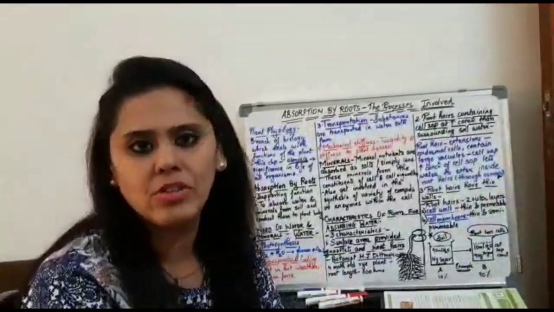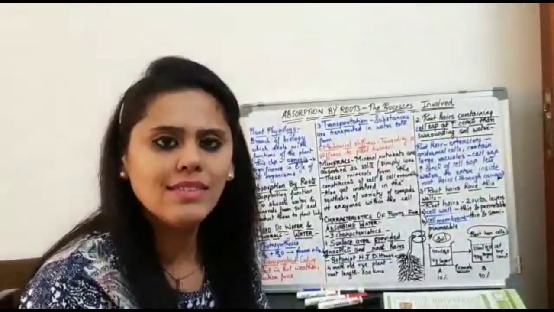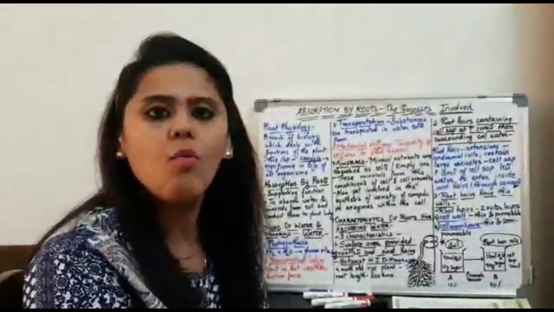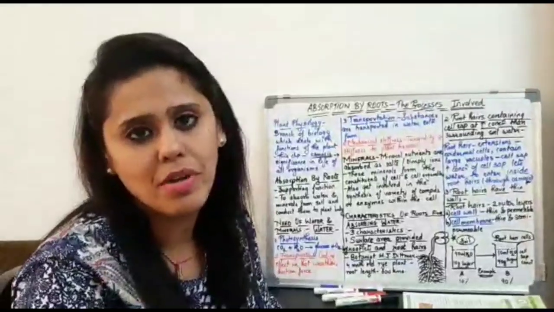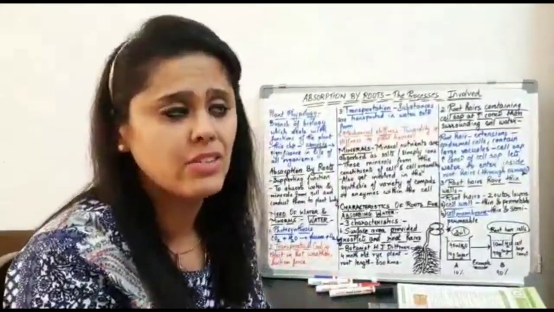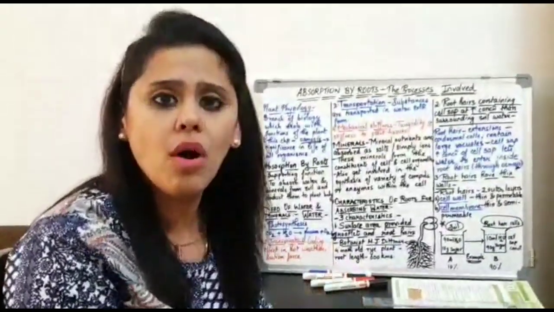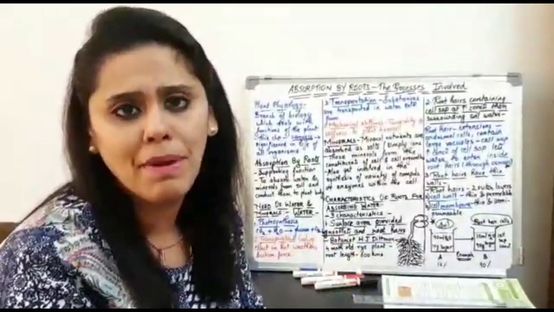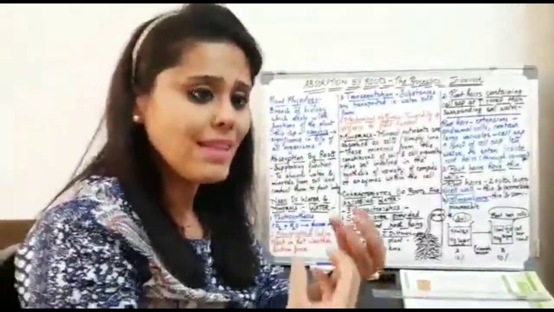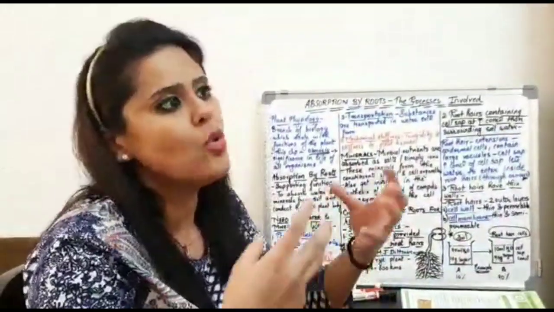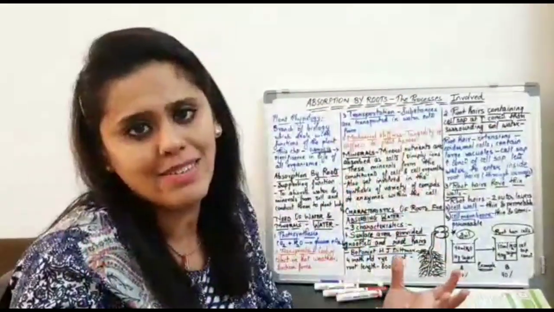Second is transpiration. You all have already done this chapter, transpiration, with Yogita ma'am, and you all know by now what is the importance of transpiration. First of all, what is the definition of transpiration? It is the loss of water in the vapor form, right, through the aerial parts of the plant body. So the moment the water is being released in the atmosphere, it definitely is going to give the cooling effect, right?